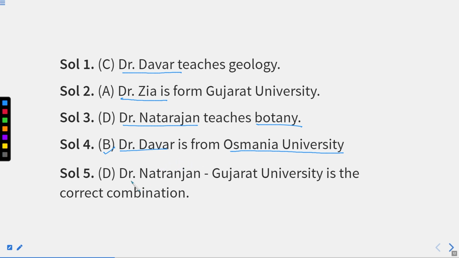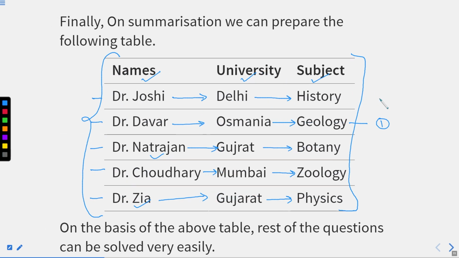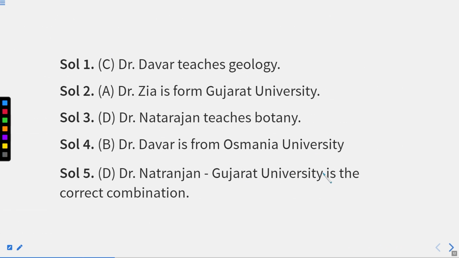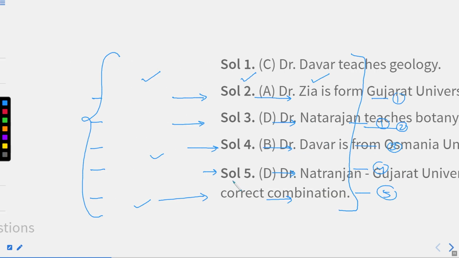Now, the last question is Dr. Natarajan from Gujarat University is the correct combination. So, right now we have all the combinations, right? Combination number 1, combination number 2, combination number 3, combination number 4, and combination number 5. Now, you need to figure out which of the following combinations is correctly matched in the option. So, that is option number D in question number 5, that Dr. Natarajan from Gujarat University, right? I hope this part is also clear. I hope all 5 questions are clear, right?